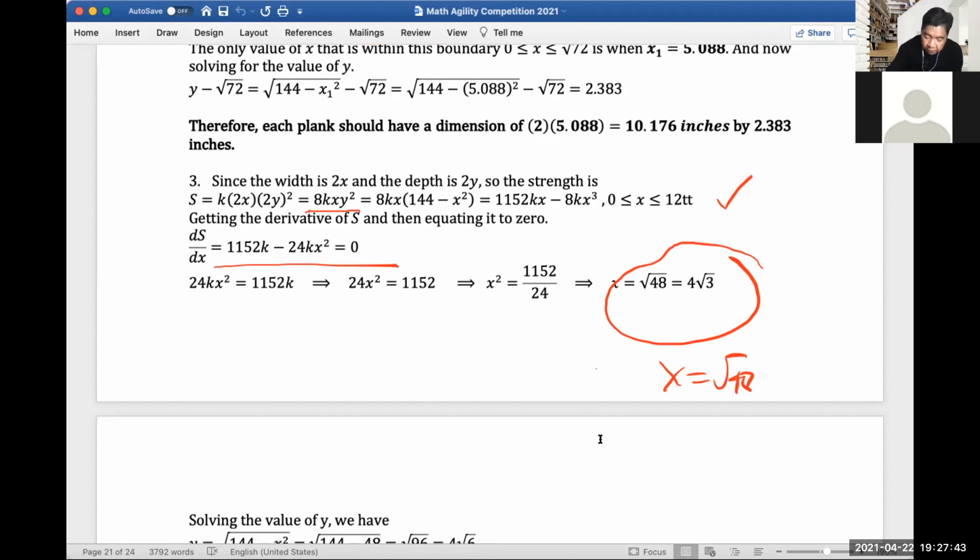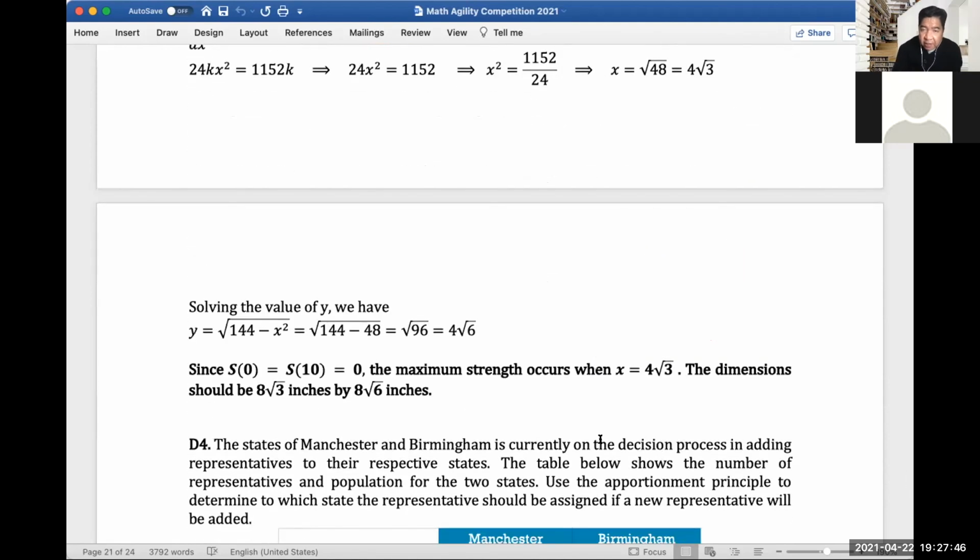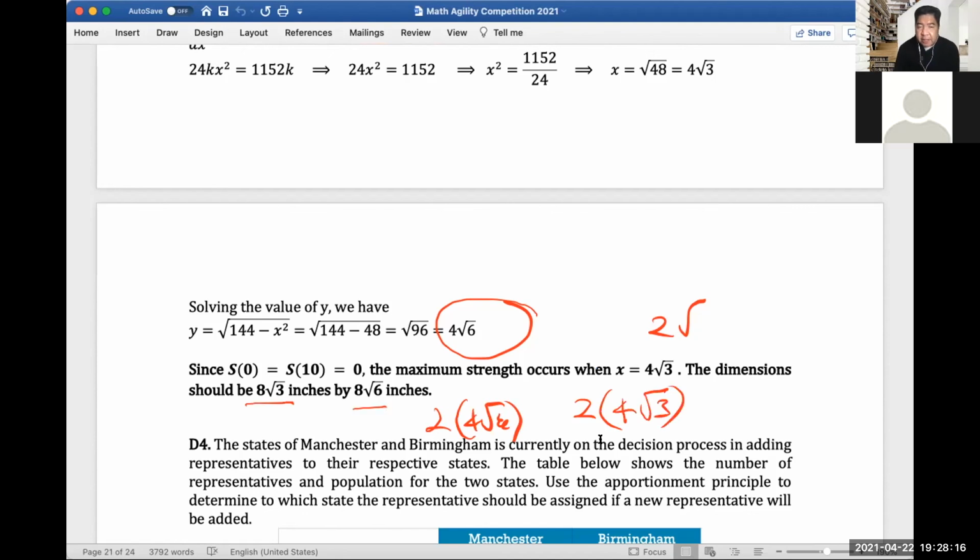So the next thing we need to do is, of course, to solve for y, and we get a value of y as 4 square root of 6. Okay? So we already solved the dimension at the maximum strength, which is 2 times 4 square root of 6, and 2 times 4 square root of 3, right? So that's why we have 8 square root of 3 here, and 8 square root of 6 inches. Okay, if you got that problem, you would get 4 points already.